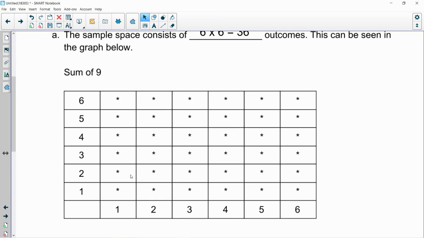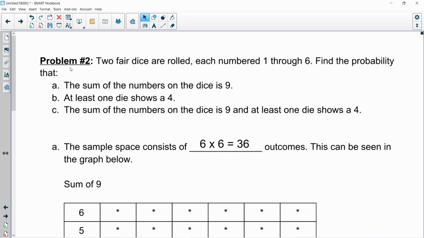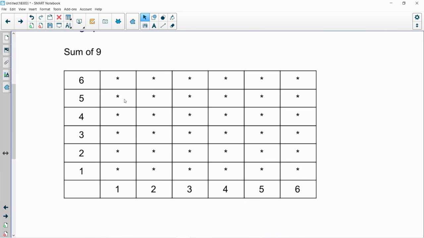So I'm giving you a little bit of an illustration here, just a different angle of talking about outcomes and possibilities. So where are all the outcomes in this table that sum to 9? Because that first question said, find the probability that the numbers on the 2 dice add up to 9. Well, let's see. I can't add 1 and 8 because there's no 8. That doesn't work. 2 and 7, that doesn't work. So the first one, we'll use my little highlighter. The first one is going to be 3 and 6. So I'll fill in that box. So 3 and 5, 3 and 4, those are all too small.